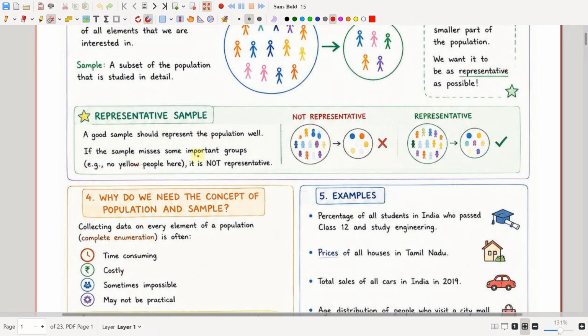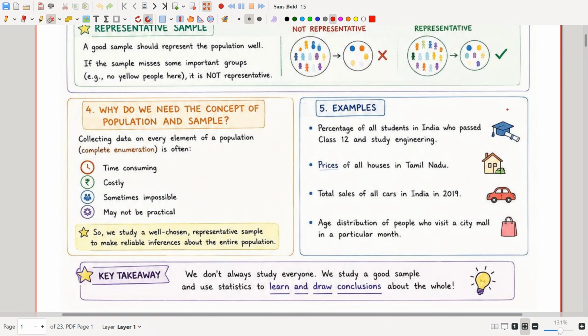If the sample misses some important groups, for example, see here, this is a group. Here we are having different colors: orange, blue, some skin color, and then I'm having white here, and yellow here. But see here, there is no yellow present here. I'm having yellow here, but I'm not taking yellow here. So which means that the sample is not representative. Okay, so in this one I'm including yellow, so this becomes representative. So this is how we pick out population and sample.